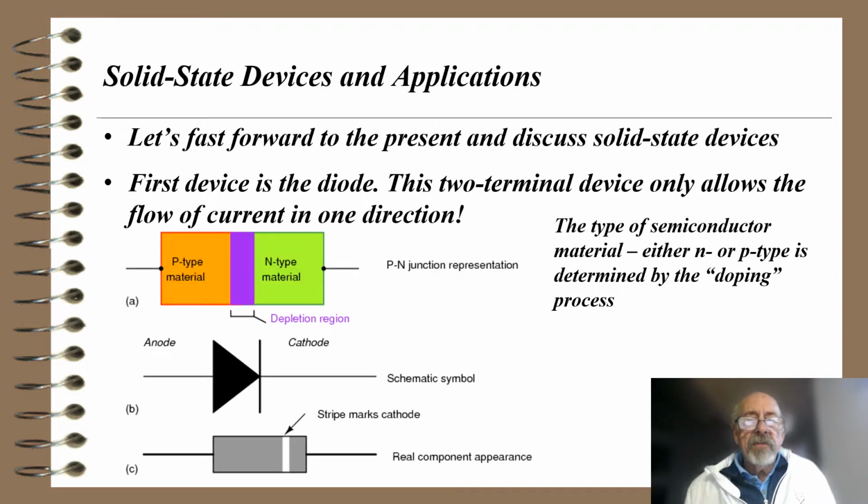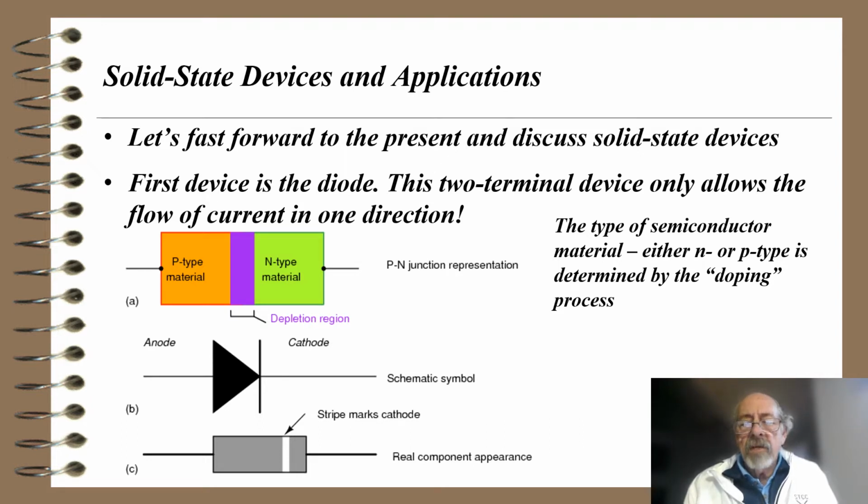So let's fast forward to the present and discuss solid-state devices. The first device we want to look at is the diode. This two-terminal device only allows a flow of current in one direction. We have this nice diagram here with the orange P-type material, and the N-type material is greenish, and there's a depletion region between them. We manufacture this, so we make a PN junction, and when we make that junction, this depletion region, which is purple in this diagram, forms, and it's neither P nor N-type material. It's a transition between the two types of materials.